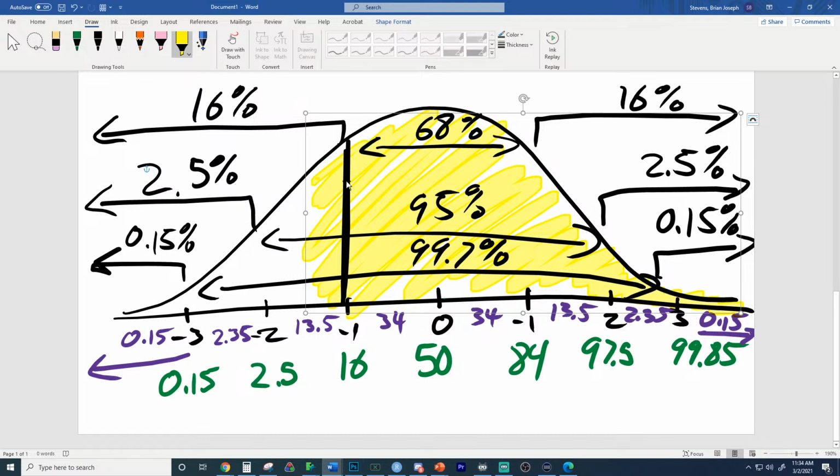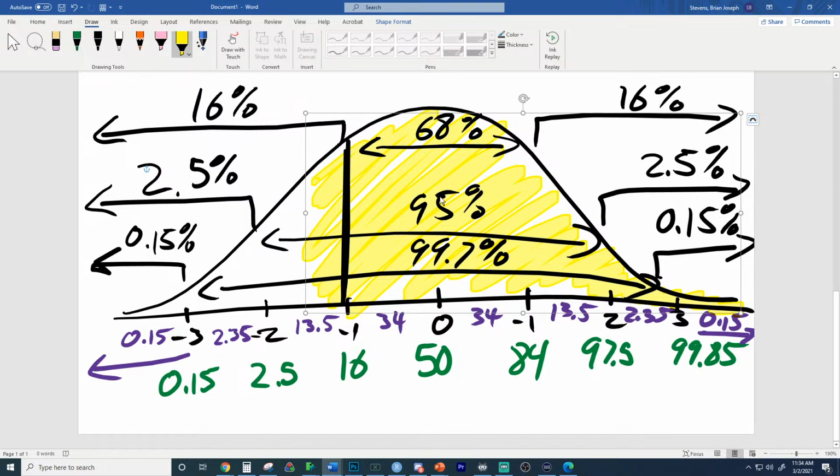Like if you look at this line and then you go above it, and we've got our cheat sheet right here to help out, what percent of area would be above this line now? Because we can see below it, what percent of area is below this line, but this is too little. If we shade above here, that's too little. But from here over is how much? Because we can see what's below it. So what would be above it?